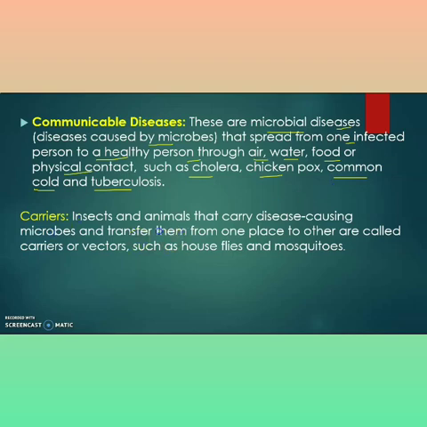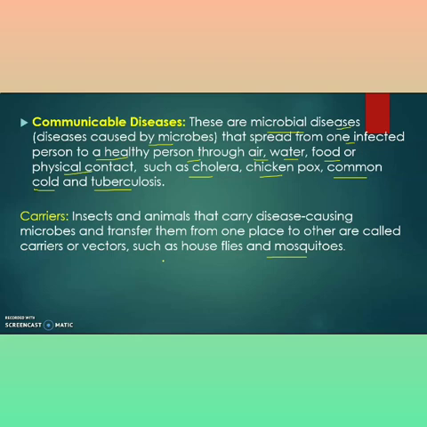Next is carrier. Insects and animals that carry disease causing microbes and transfer them from one place to another are called carriers or vectors, such as housefly and mosquito. Many animals or insects are not infected themselves; they are just transferring the microbes from one place to another.